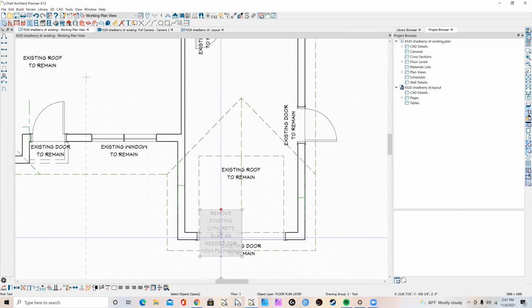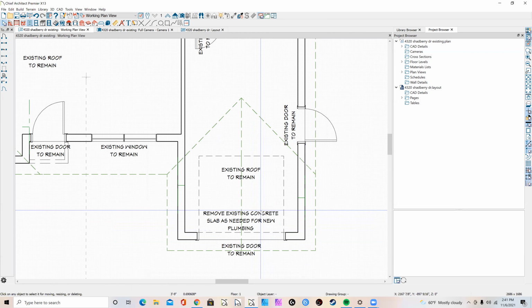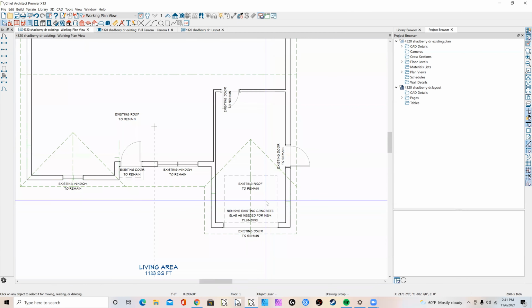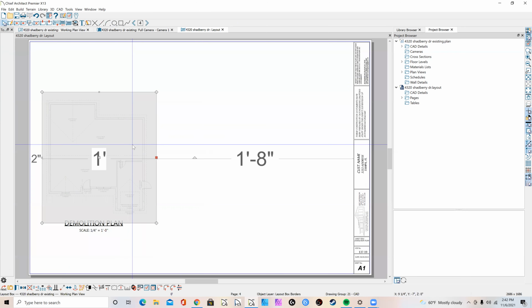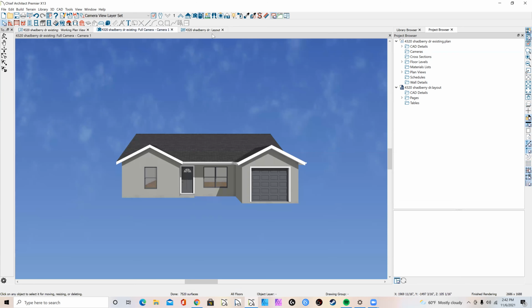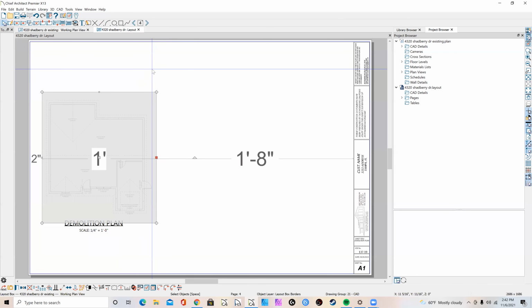Okay, let's make this a little bigger. There's going to be plumbing up here too, but that's okay. Just use that note in general. And we're here again. See, it already made the change for me. Now, what I like to do is put in some 3Ds of it.